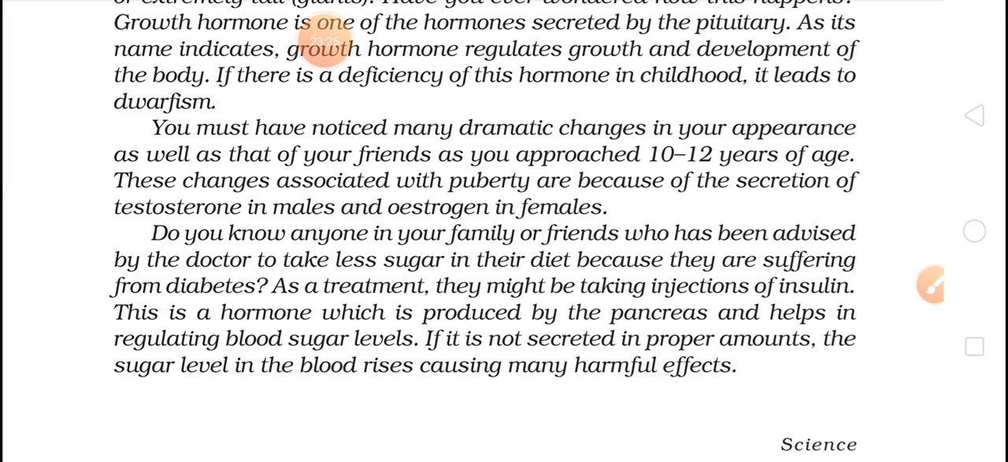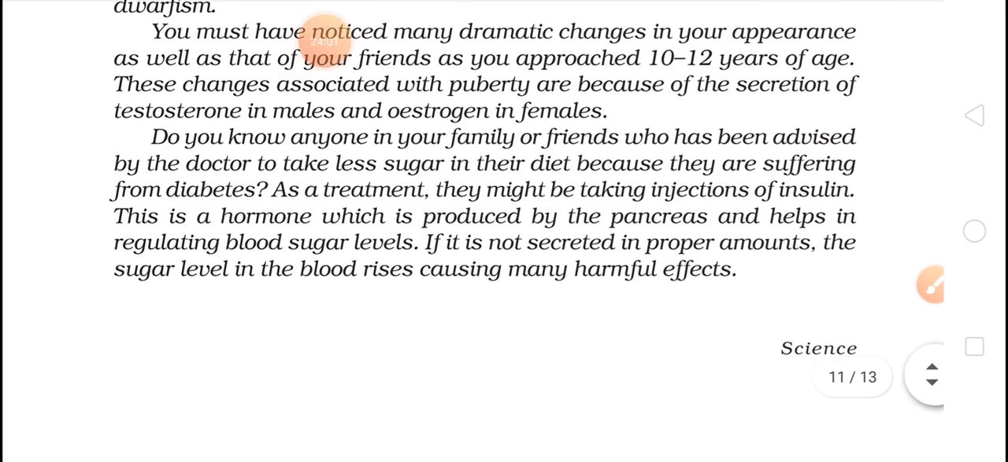So when you are at the age of 10 to 12 years, there is a secretion of hormones, which I have just explained to you: FSH and LH. What will FSH and LH do? They will release the hormones called testosterone in males and estrogen in females. And due to this secretion of hormones, the puberty changes are observed in males and females.